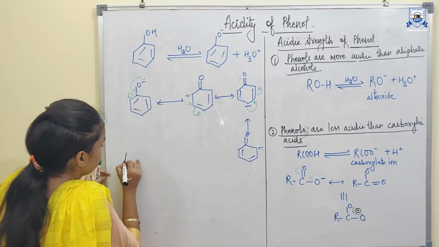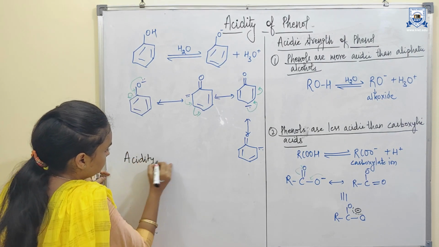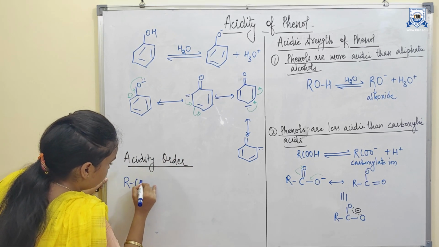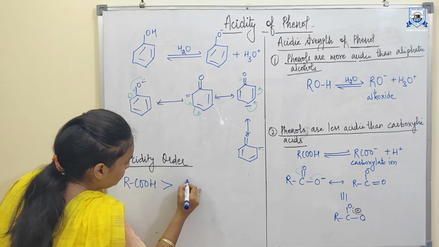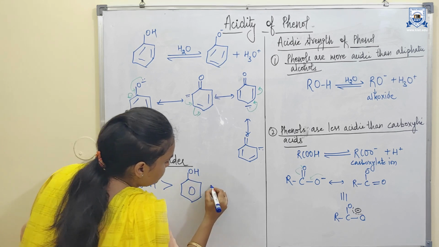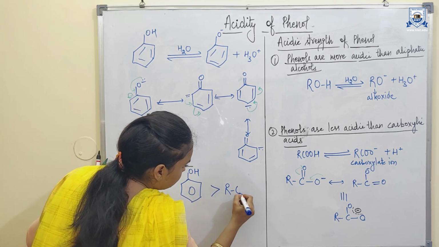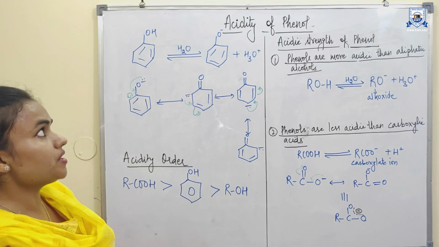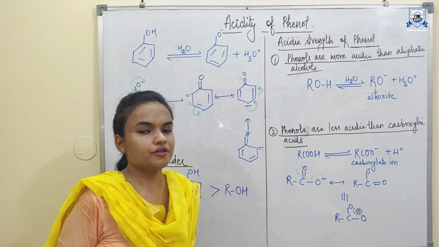So the order of acidity is: carboxylic acids are stronger than phenols, and phenols are stronger than aliphatic alcohols. So this is the order of acidity. So it is all about the acidity of phenols.